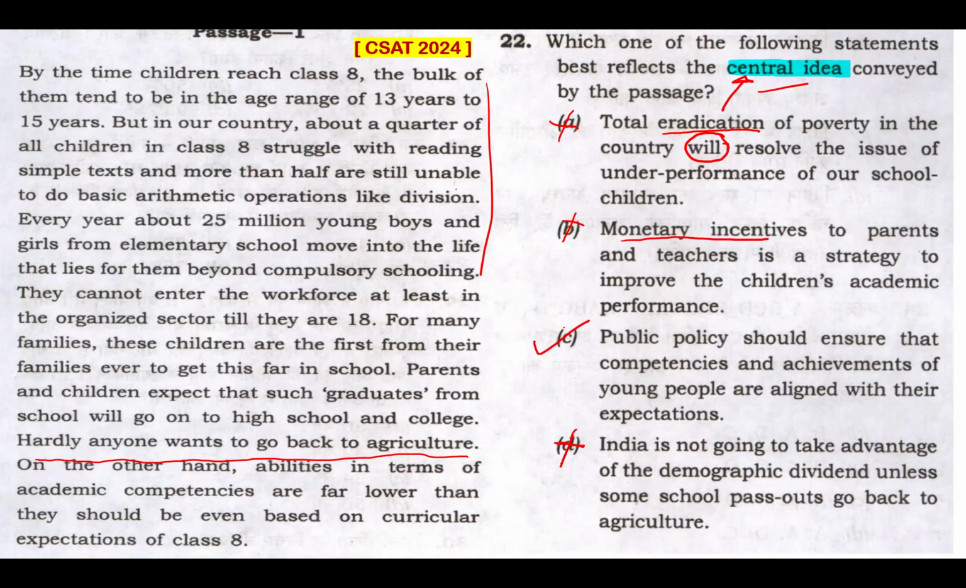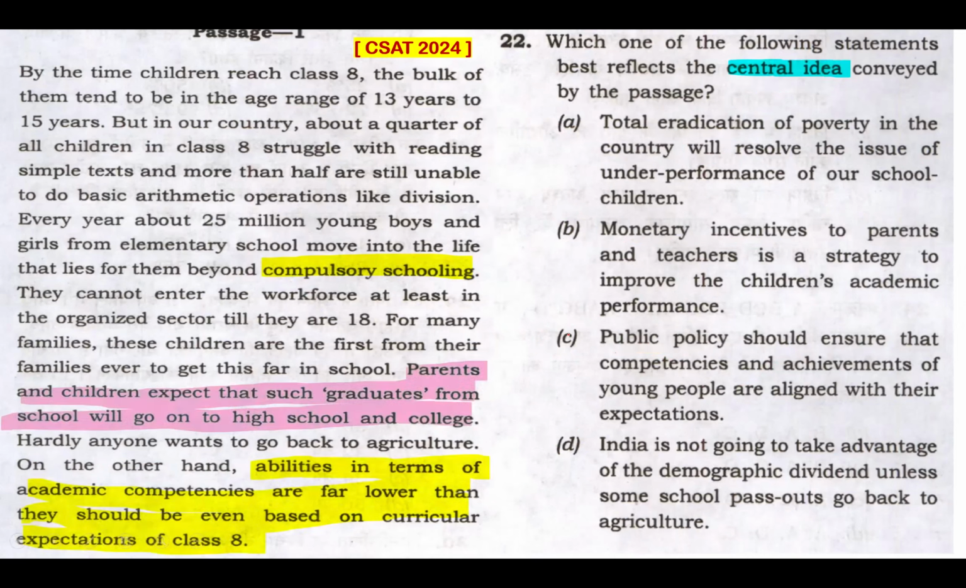And why is option C my answer? Now look at this public policy that is also not mentioned here if you want to eliminate based on that. But the central idea is exactly that. Public policy should ensure that competency and achievements of young people are aligned with their expectations. Now look at these parts about compulsory education, compulsory schooling. Now, talking about expectations, parents and children expect that graduates from school will go on to high school and college. And towards the end, most importantly, connecting this, abilities in terms of academic competencies are far lower.